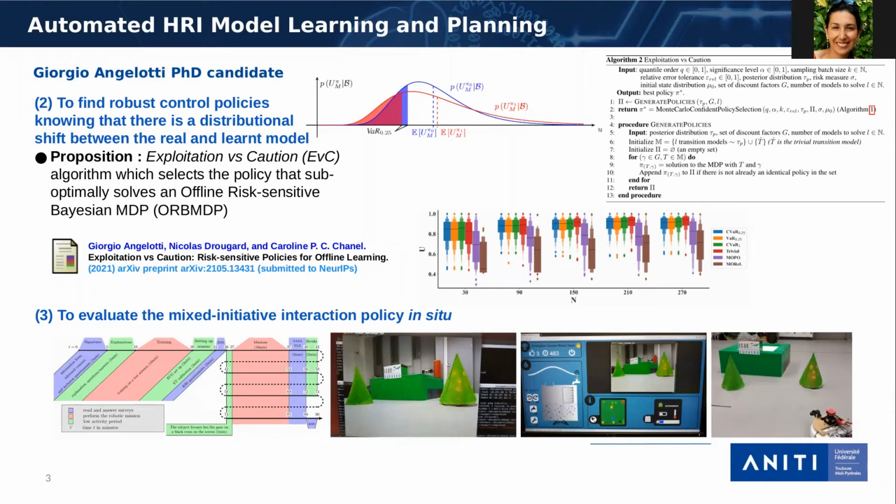So, based on Bayesian MDPs literature, we search for policies that maximize the average gain of the lower quantile of the distribution over the possible models. A first approach was proposed by Giorgio in a specific case of offline risk-sensitive Bayesian MDPs. This work was submitted to NeurIPS.